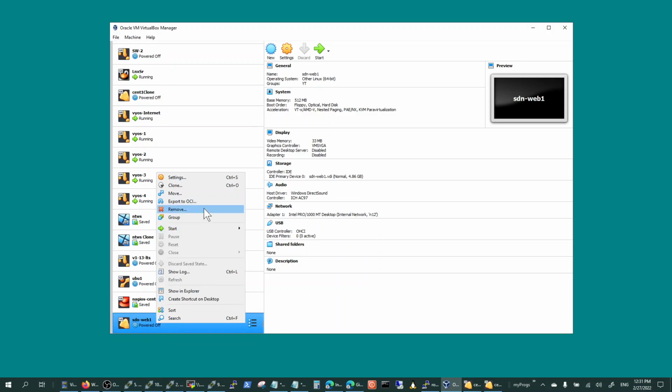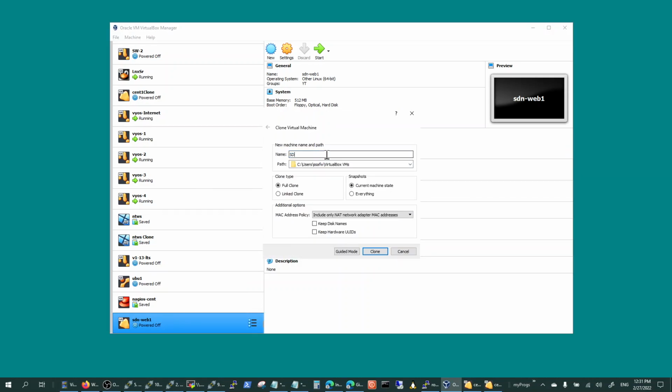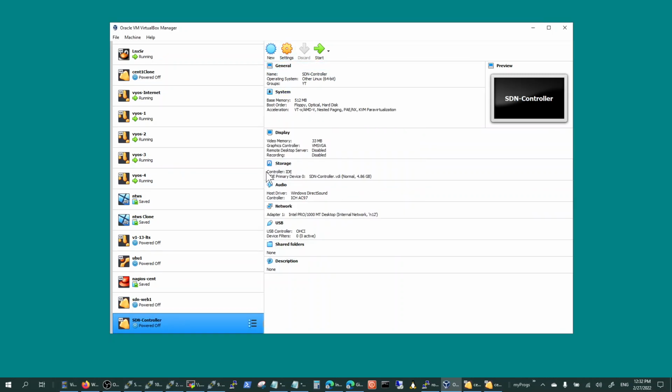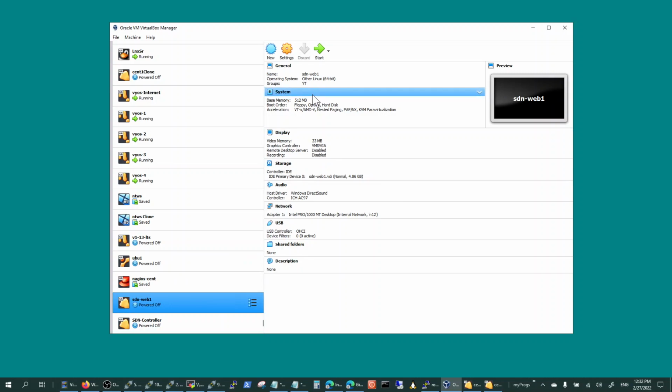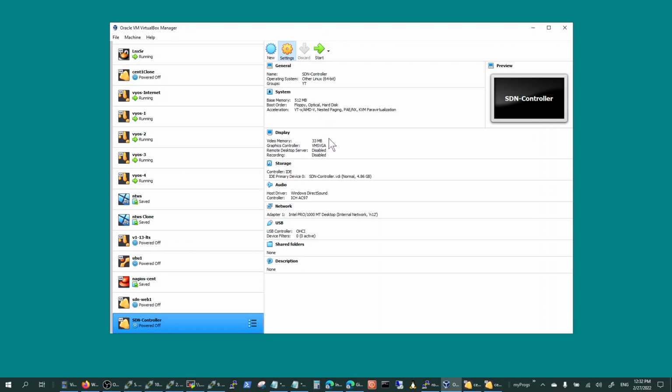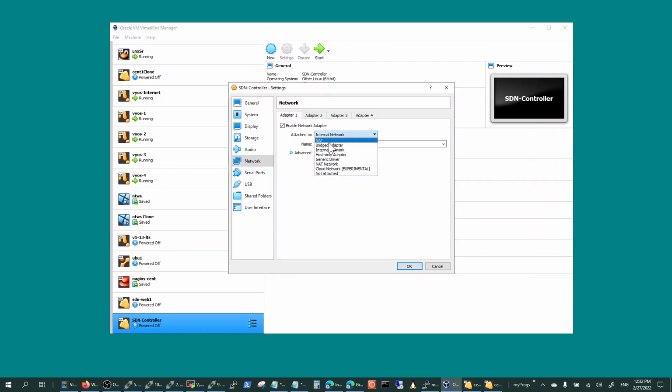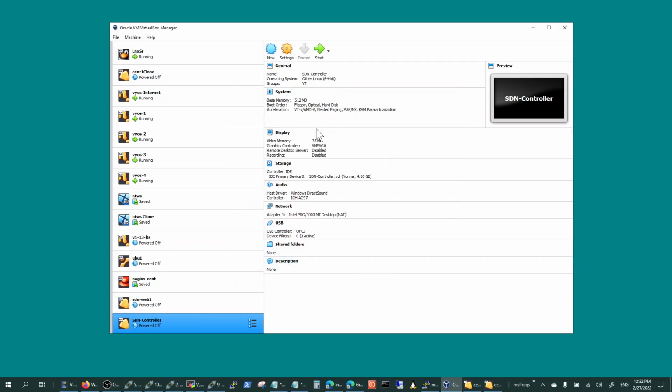We'll just clone this guy and call it SDN Controller, and we'll do everything, clone, and we will make sure that the network, since the SDN web was connected to an internal network, we will have to make sure that the SDN controller is connected to the NAT so that we can reach the internet and we can install the controller.